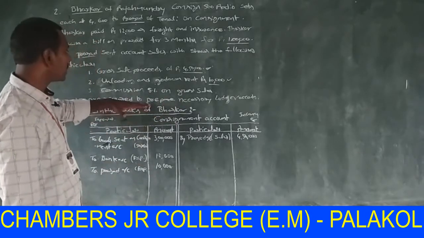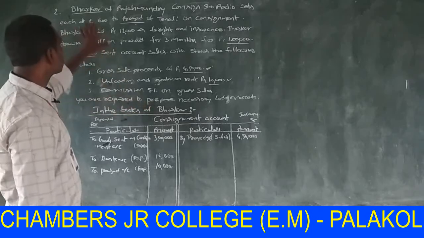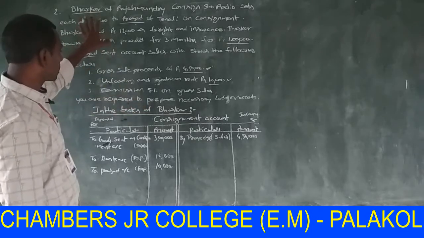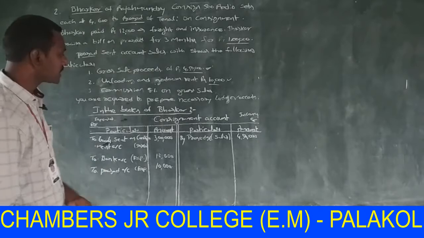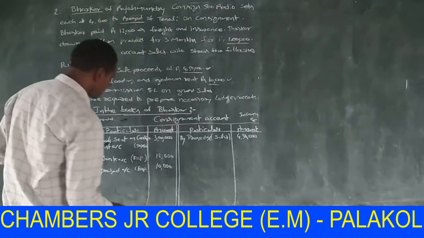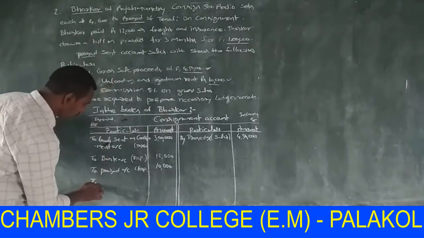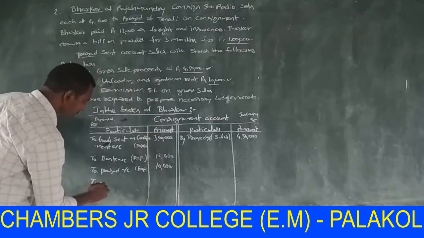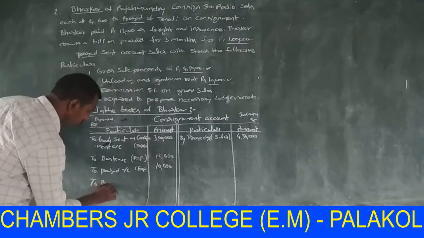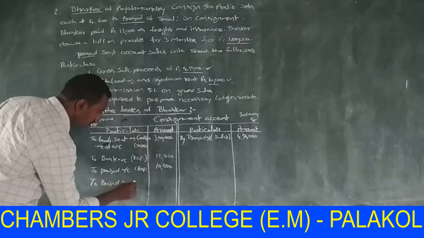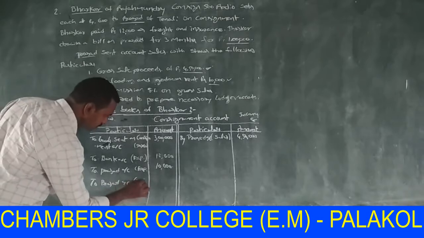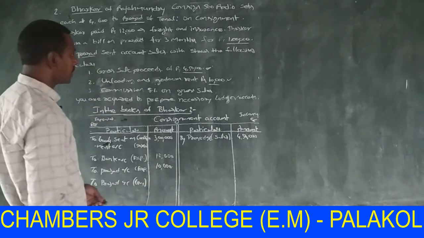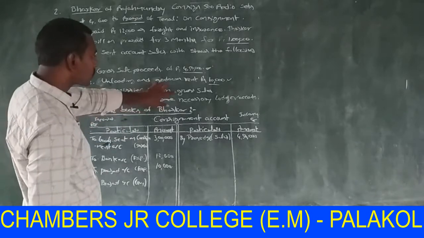The commission the consignor paid to the consignee is also an expenditure, so it is written on the debit side, Prasad account, in brackets commission.